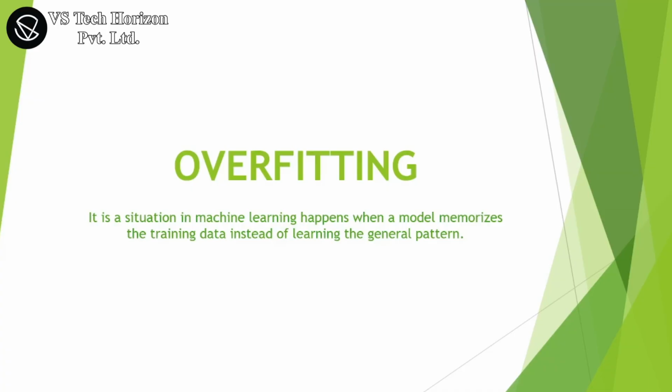So what are bias and variance? Bias is the error caused by making too many simplifying assumptions in the model. Bias measures how far the model predictions are from the true values. Variance is the error caused because the model is too sensitive to small changes in the training data; it measures how much the predictions change when the training data changes. So this is overfitting.